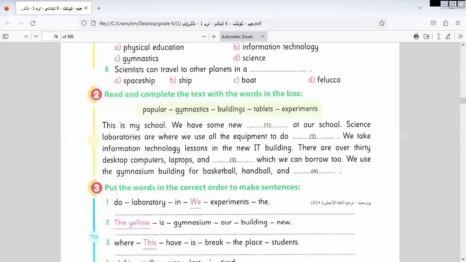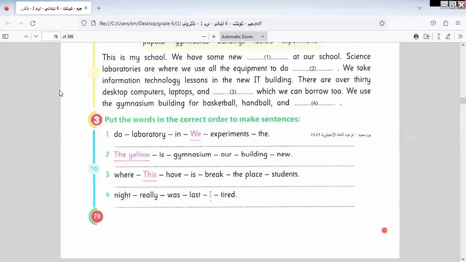Let's go to another question here. Here we have rearrange. As we learned before, we have subject, verb, object. You must know this rule. And when we make a question, what do I do? I replace the verb instead of the subject. Let's answer the question in front of us.